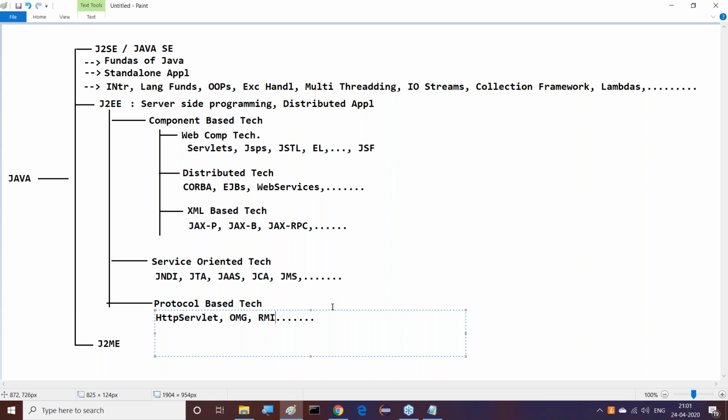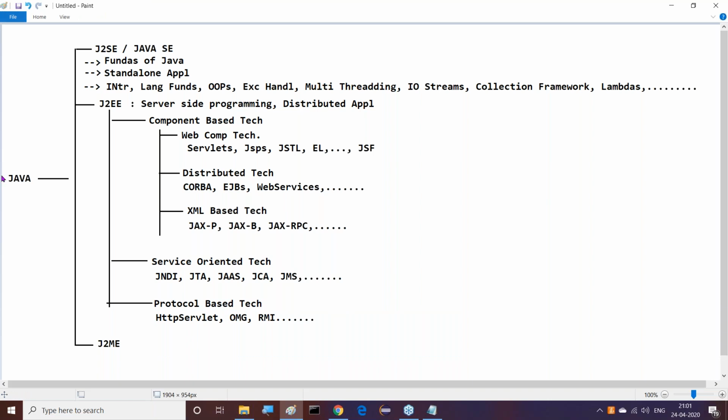Guys, all of you have to get this clear. So first of all, what exactly are the technologies here? In Java there are overall 3 modules, 3 parts. First one is J2SE or Java SE. It will cover the fundamentals of Java, and it can be used to prepare standalone applications.